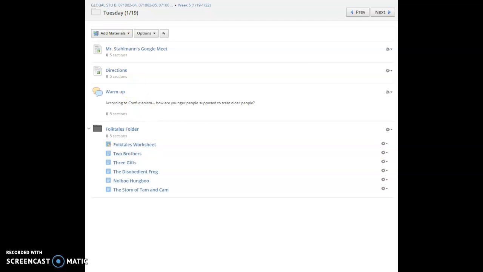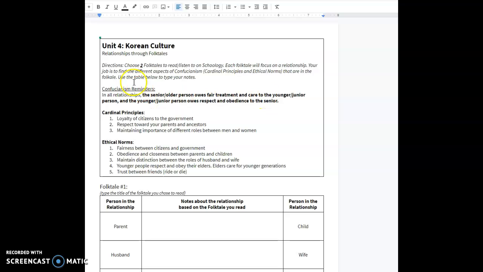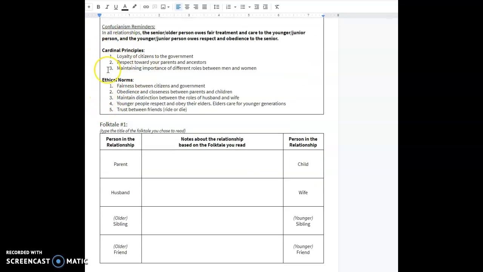First, in your worksheet, you have the directions up here again, which is: choose 2 folktales to read and listen to on Schoology. Each folktale will focus on a relationship. Your job is to find different aspects of Confucianism, the cardinal principles and ethical norms, that are in the folktale. Use the table below to type your notes. So these are some reminders to help you out of the cardinal principles and the ethical norms. These are not questions. These are just here to help guide you.